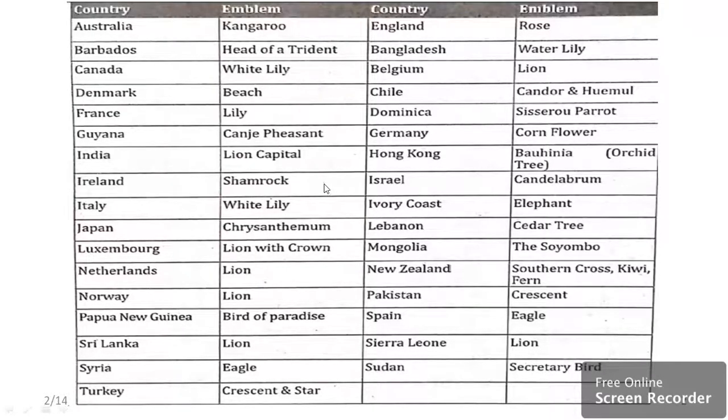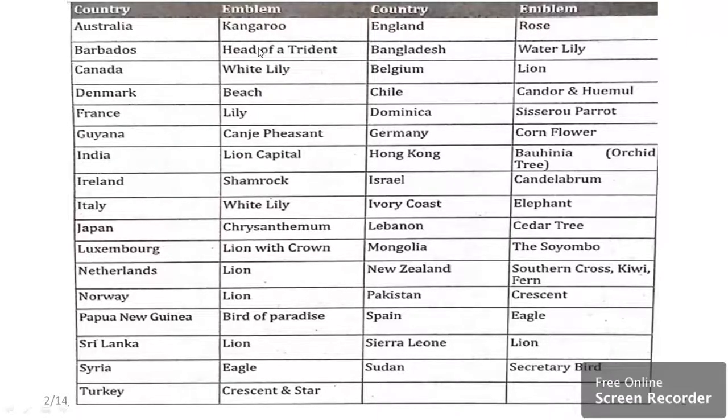Then I would like to inform you of one more point, one more confusing fact. Lion with the crown belongs to Luxembourg. At the same time, the lion emblem is followed by Belgium. Don't get any confusion regarding these aspects. Then crescent and star is followed by Turkey, and only crescent is followed by Pakistan.